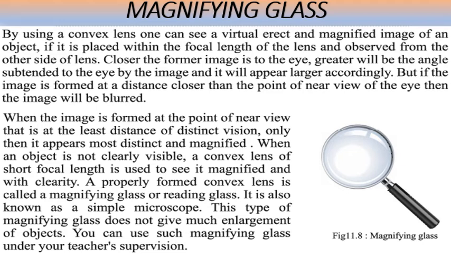When an object is not clearly visible, a convex lens of short focal length is used to see it magnified and with clarity. You can see sometimes astrologers use a magnifying glass to see the lines of your palm. A properly formed convex lens is called magnifying glass or reading glass. It is also called reading glass. Especially those who are of elder age, they use this glass to read the newspaper. It is also known as a simple microscope.